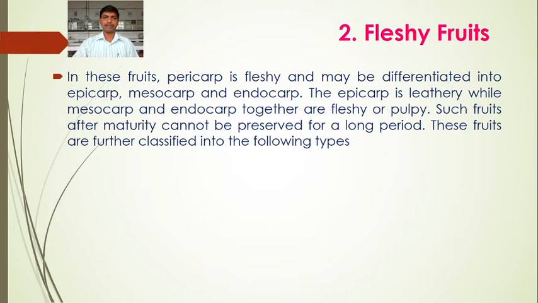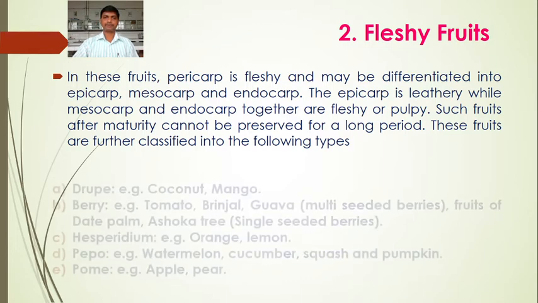Such fruits after maturity cannot be preserved for a long time. Such fruits are perishable fruits. They cannot be preserved for a long period of time. These fruits are further classified into various types. So what are fleshy fruits? Why are they different from the dry fruits? Because the pericarp is fleshy. It is differentiated into epicarp, mesocarp and endocarp. Epicarp as usual is leathery, while mesocarp and endocarp are fleshy and pulpy. Such fruits after maturity cannot be preserved for a longer period of time.